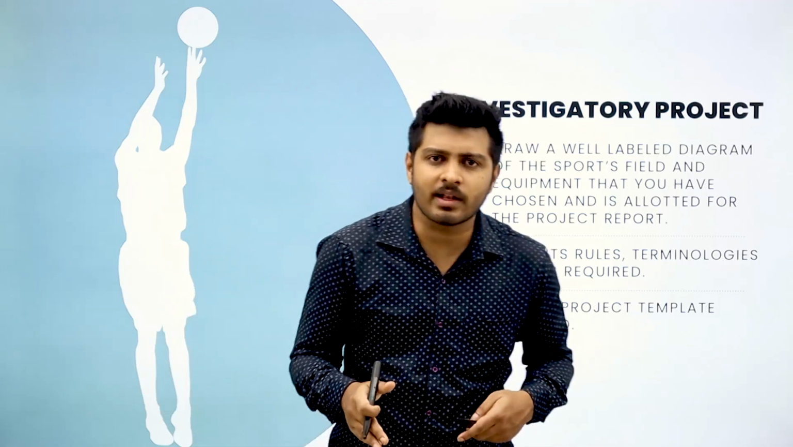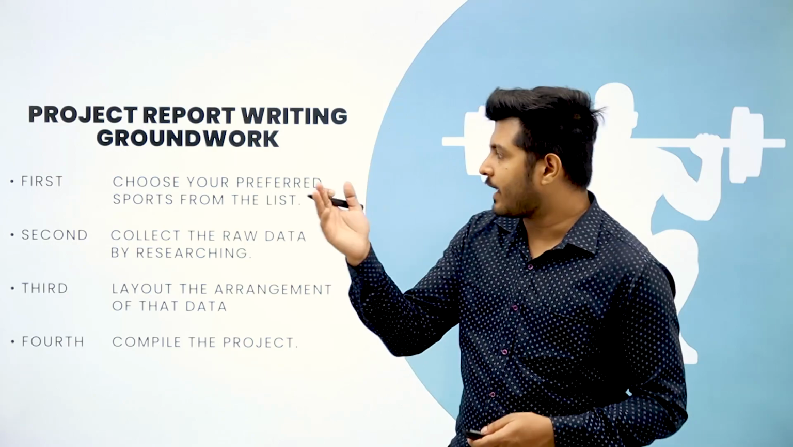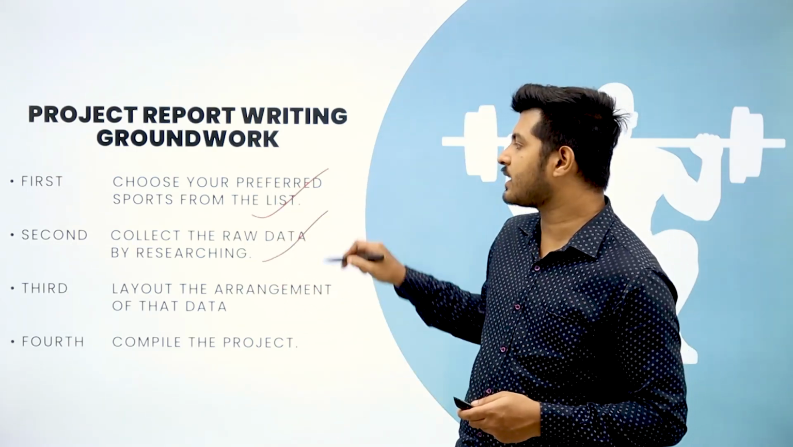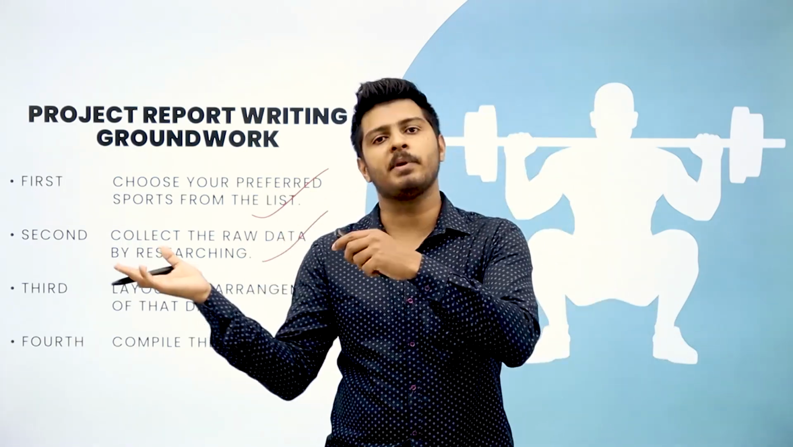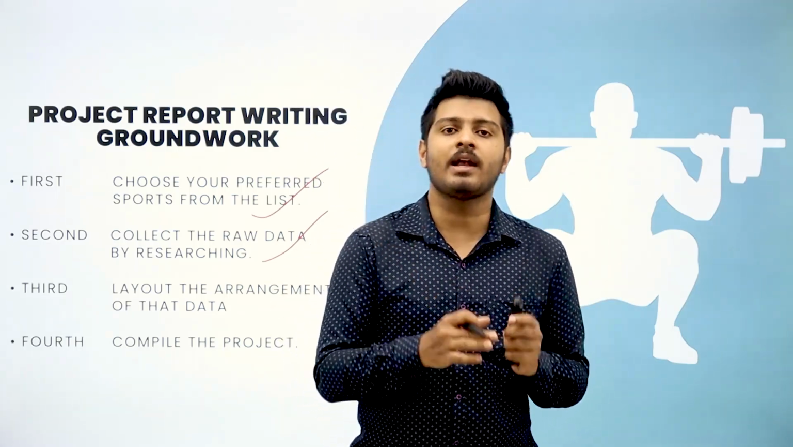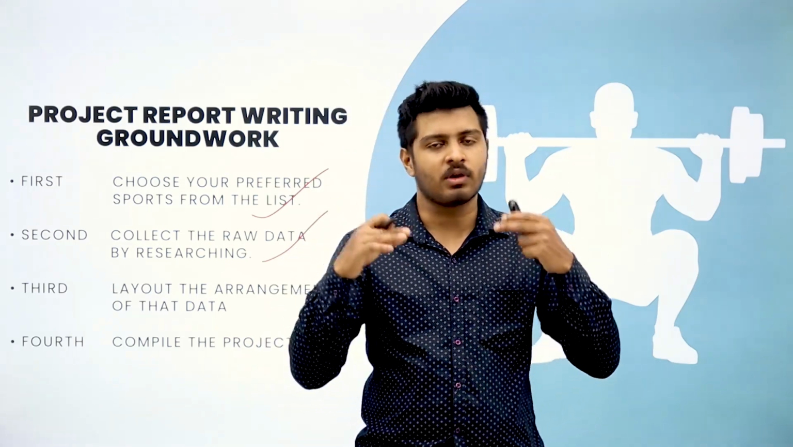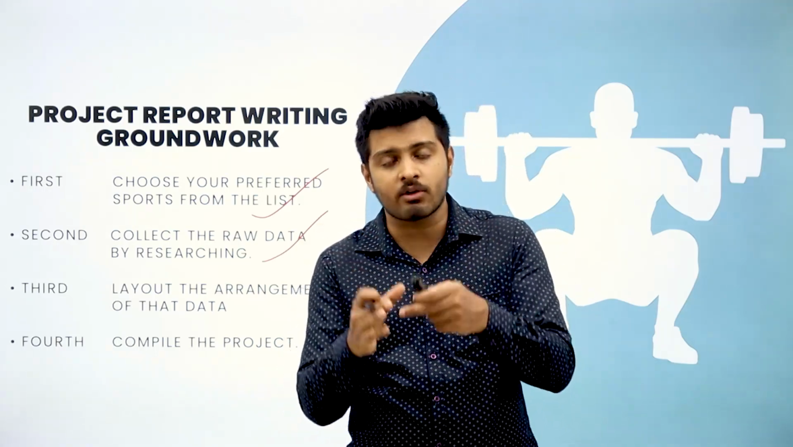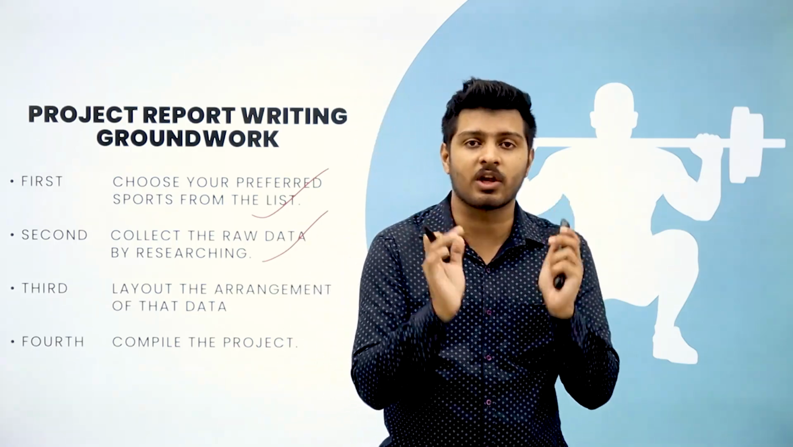So now let's look at the groundwork that you have to do when you conduct this task. Project report writing groundwork. Like I said, the first one, choose your preferred sport that you have already done. Second step is collect the raw data by researching. Don't start by creating a Word file and copying and pasting data from Google without reading and without analyzing the data. Create a blank folder. In that, dump all the raw data that you collect. Research online, collect data, collect images, collect different PDFs related to that topic, collect different links, and collect it all together in a particular folder.